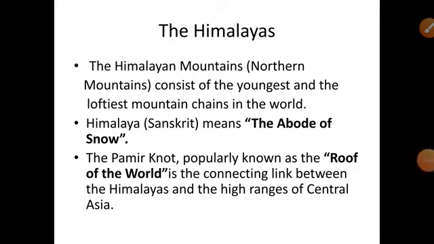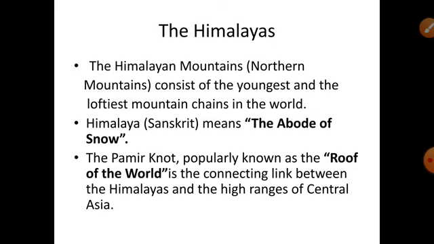First, we will see the Himalayan Mountains. The Himalayan Mountains are also called the Northern Mountains, which consist of the youngest and the loftiest mountain chains in the world. Why they are called youngest and loftiest: because they were formed only a few million years ago, and also because they were formed by the folding of the earth's crust due to tectonic activity. The term Himalaya is derived from Sanskrit, which means the abode of snow.